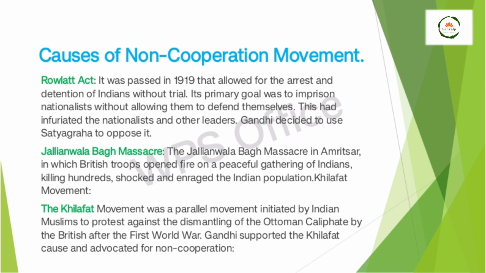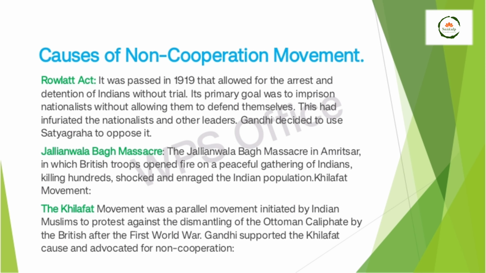After the Rowlatt Act, there was another incident on 13th April 1919 at Amritsar, Punjab, where people gathered to celebrate the Baisakhi festival. While they were gathered in celebration at that place, General O'Dwyer gave the order to General Dyer to open fire.